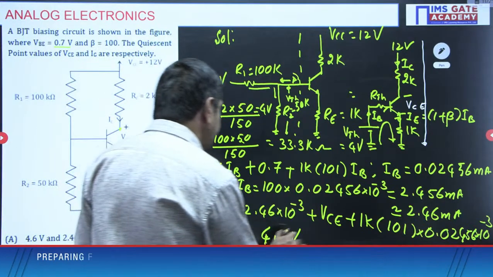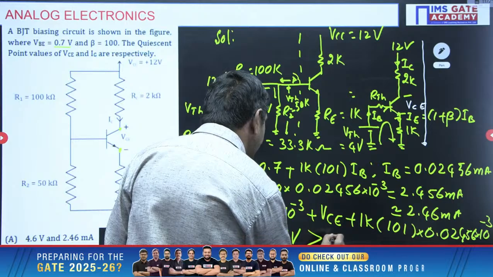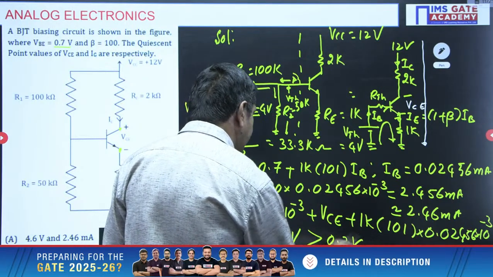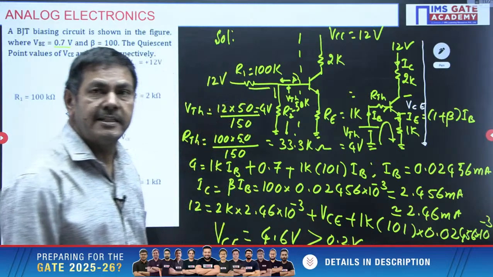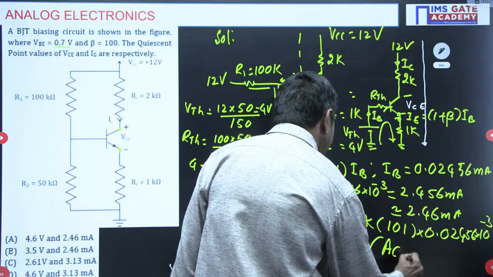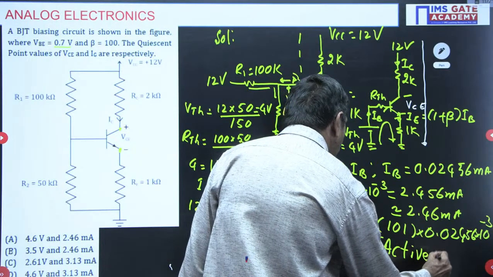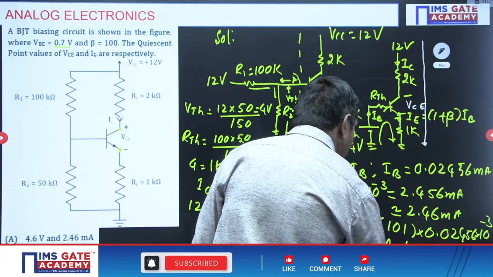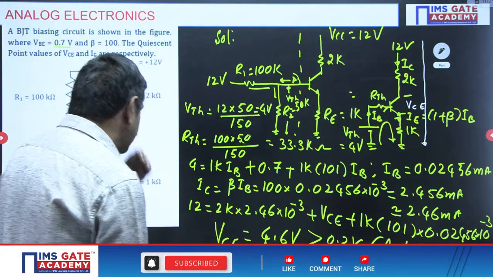If VCE is greater than 0.2 voltage, we can say the transistor is in active mode only. It is in active mode only now. 100% our assumption is correct here now. Our assumption is correct. Finally, which option is correct?